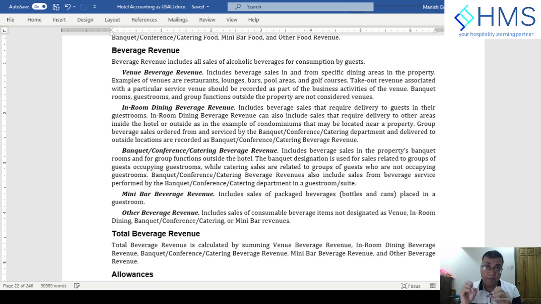Now food and beverage revenue will also have associated statistics, which is how many covers, meaning how many people have ordered, plus how much money was spent in total, so the average money spent per person. That statistic, though not a part of the USALI standard, is a very important statistic in the P&L, which is usually given as a whole. The detailed segmentation is given separately, which we are going to discuss later.